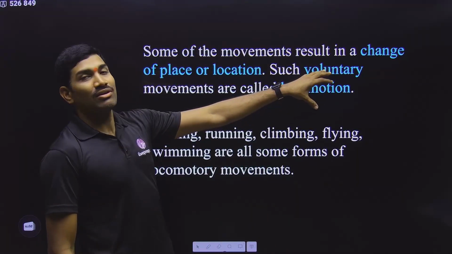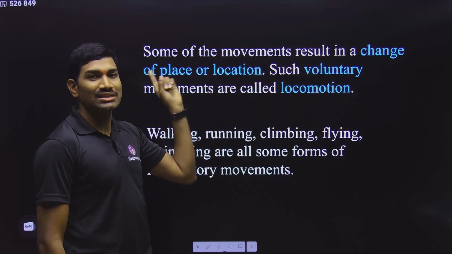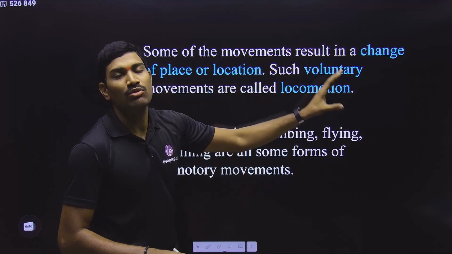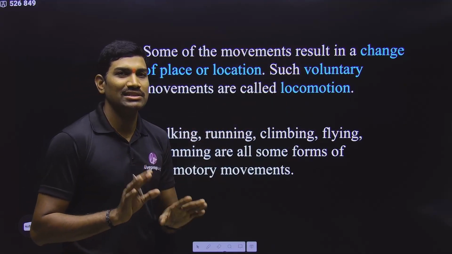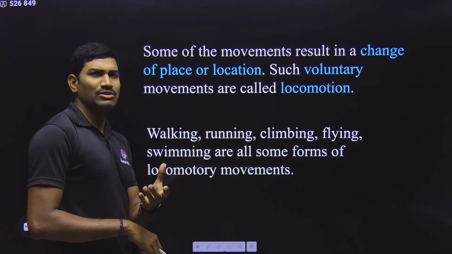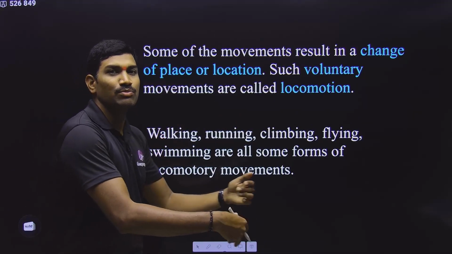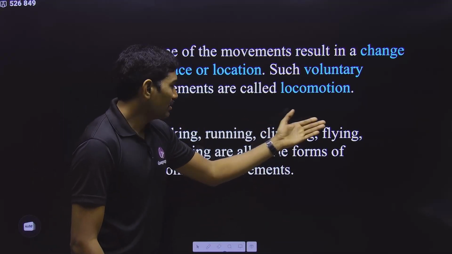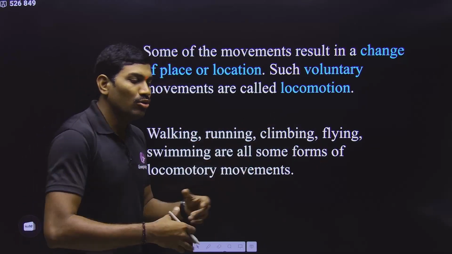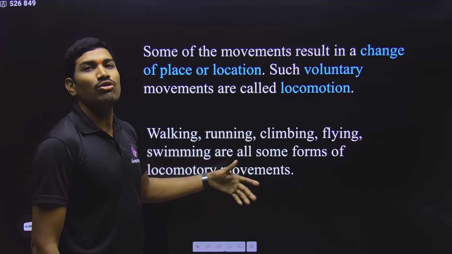Only some voluntary movements can result in change in the location or change in the place of an organism. So that type of movements are only called locomotion. Please understand this. So in this way, they are trying to give us some examples here. Suppose there is an organism or animal. So that is walking. Walking means what? Its position is changed. Running, climbing, flying, swimming. In all these examples, what happens? The organism's location is getting changed. So that's why all these will come under examples for locomotion.